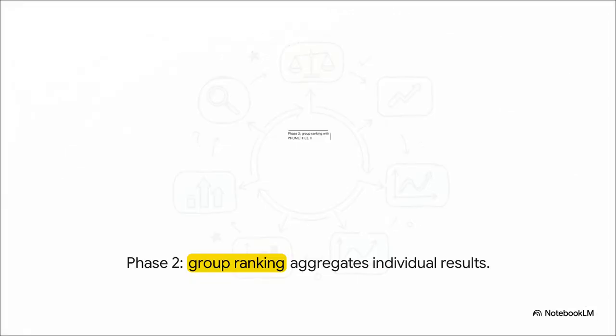Then, phase 2 kicks in, and the framework performs a beautiful merging act. The system actually treats each decision-maker's individual phase 1 ranking as a brand new criterion. It takes all those competing human preferences and runs them right back through the PROMETHEE II engine one more time, mathematically balancing the conflicting viewpoints to establish a final, undeniable group consensus that everyone can trust.